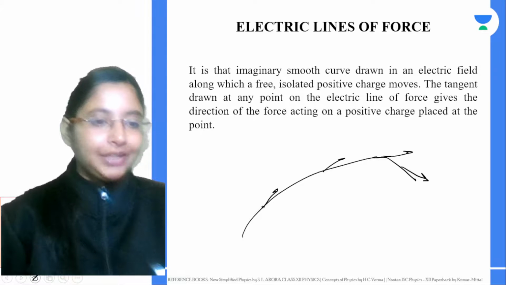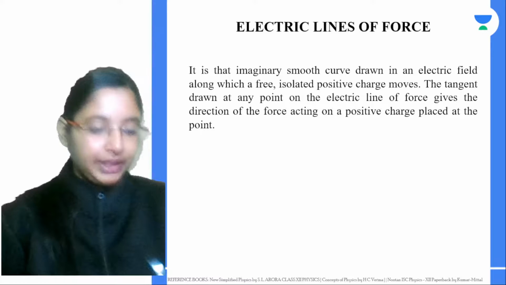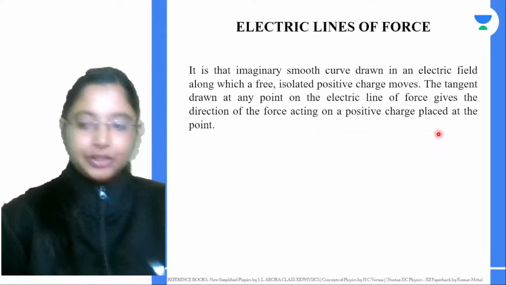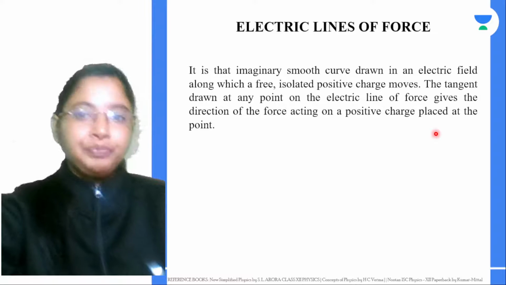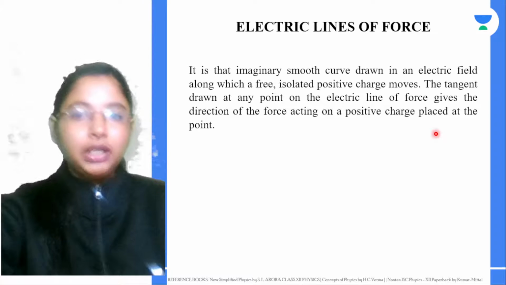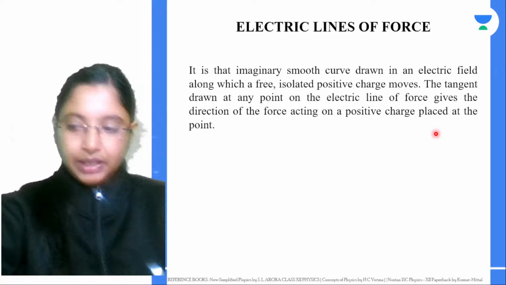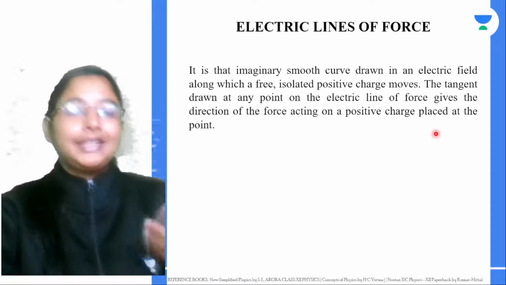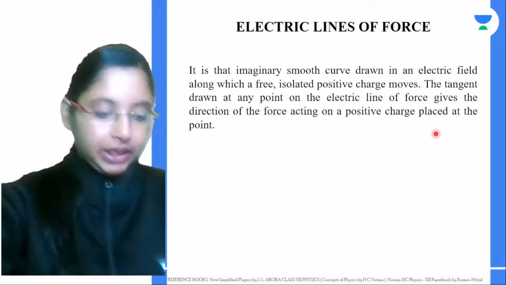So the electric lines of forces are not real, but the field they exhibit is actually extremely real. The electric field is real, but the electric lines of forces that we are seeing are not actually real. These are imaginary lines.